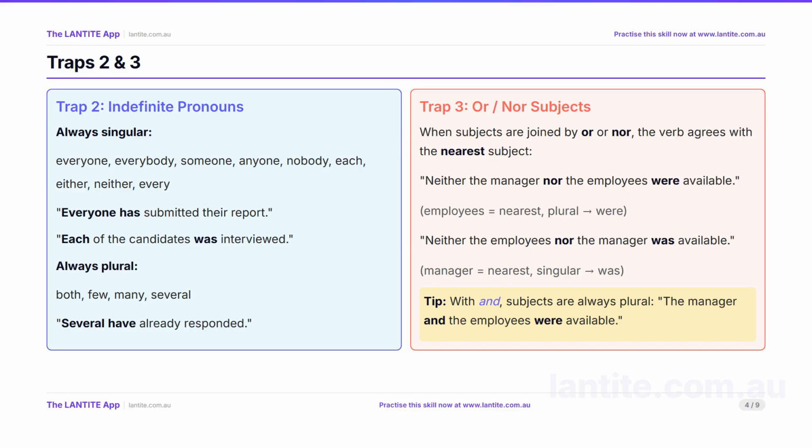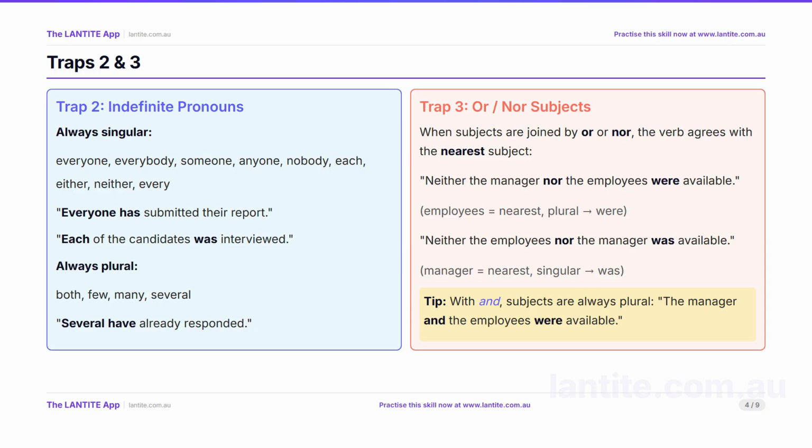Trap 2 is indefinite pronouns. Words like everyone, someone, each, either, and neither sound like they might be plural, but they are always singular. Everyone has submitted their report. Each of the candidates was interviewed. The phrase of the candidates does not change the verb because the subject is each, which is singular. On the other hand, both, few, many, and several are always plural. Several have already responded.